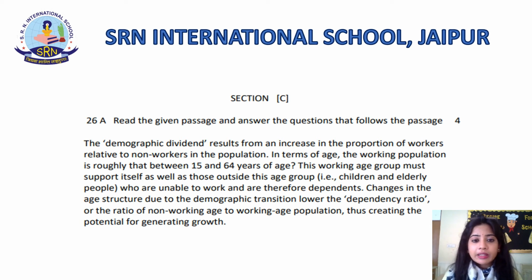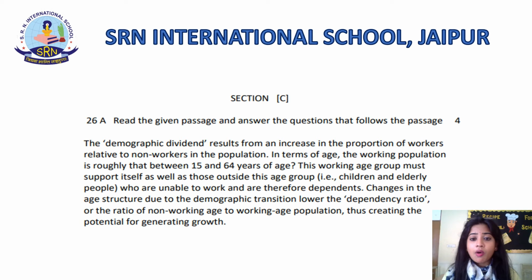The demographic dividend results from an increase in the proportion of workers relative to non-workers in the population. Be very careful of the terms that you read. You should be very well aware of what you are reading and how you are answering the question.